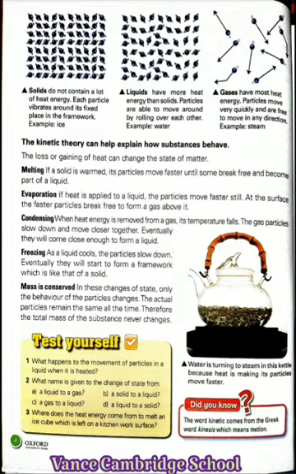Students, let me tell you, water can be a solid, liquid or gas. How? Let me explain. Solid water is ice. Liquid water is the water you drink. And water as a gas is steam. Now, the kinetic theory can explain how substances behave.